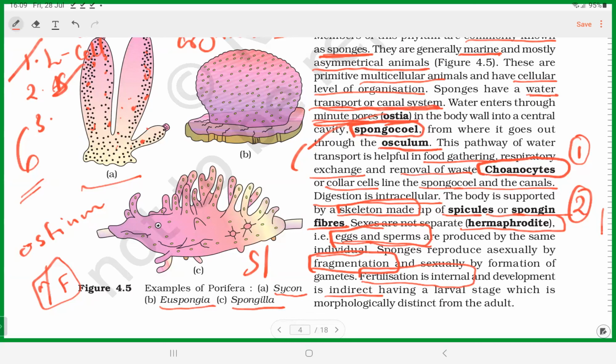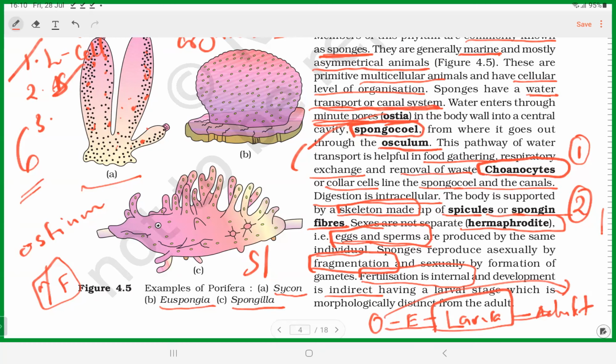See, indirect development means the egg, when fertilized, develops into an embryo, and the embryo forms a larva, a worm-like structure called larva. Then the adult comes by metamorphosis. So in such a development, there is a larval stage in between. That is called indirect development. It means the egg will not directly develop into an adult. Instead, it goes to a larva and then develops. So that development is called indirect development.